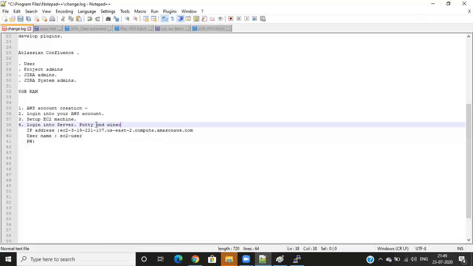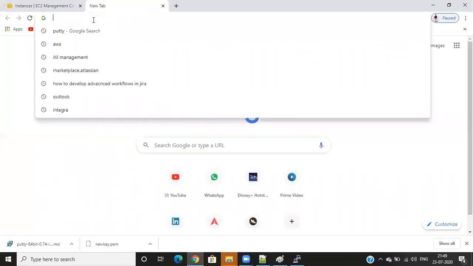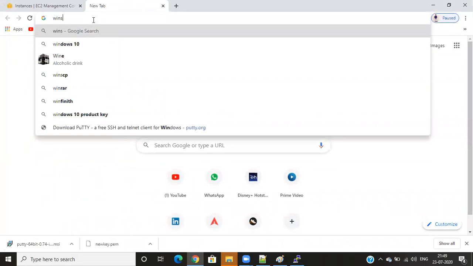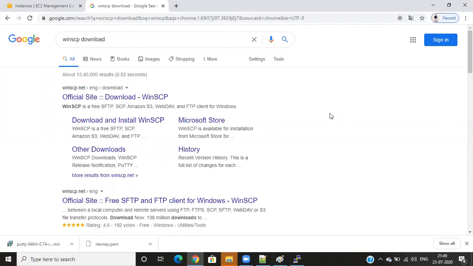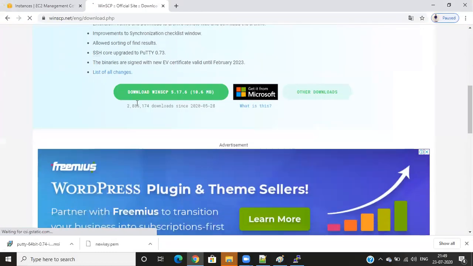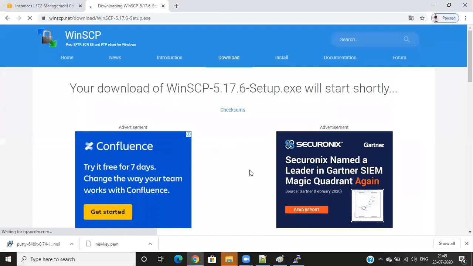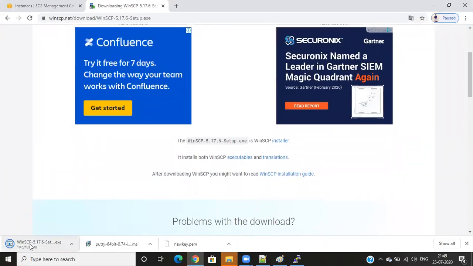I don't have that as well, so I'll download it. Just go to WinSCP download. Click on the official site. I will download WinSCP. I'll click on download. It is downloading. Okay, and run this same.